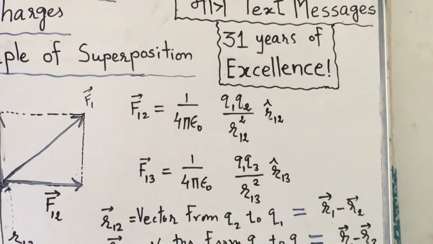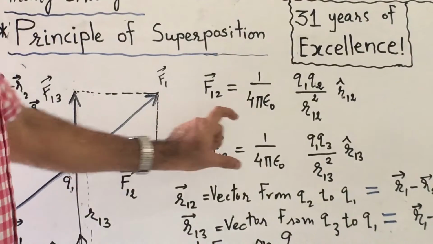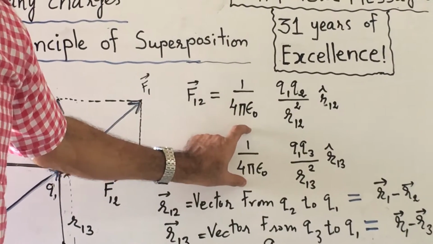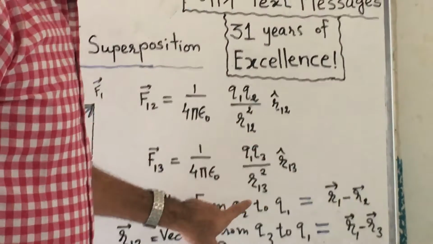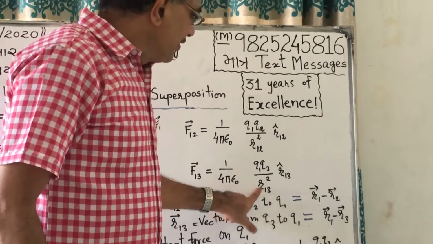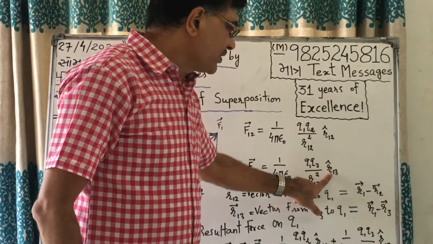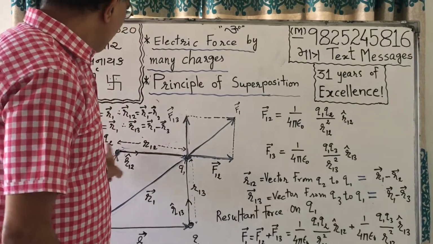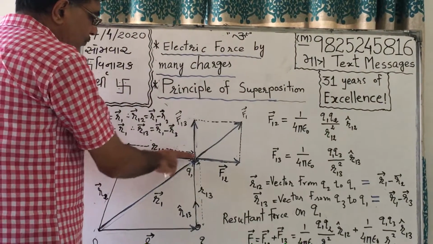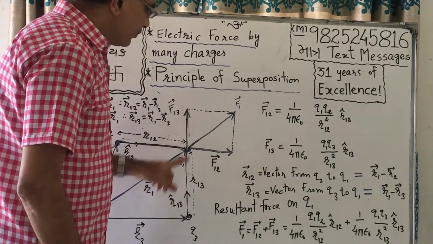Then F13 is again 1 upon 4 pi epsilon naught into Q1 Q3 upon R13 square into R13 cap. This shows direction. What is R12? It is the vector from Q2 to Q1. What is R13? It is the vector from Q3 to Q1.